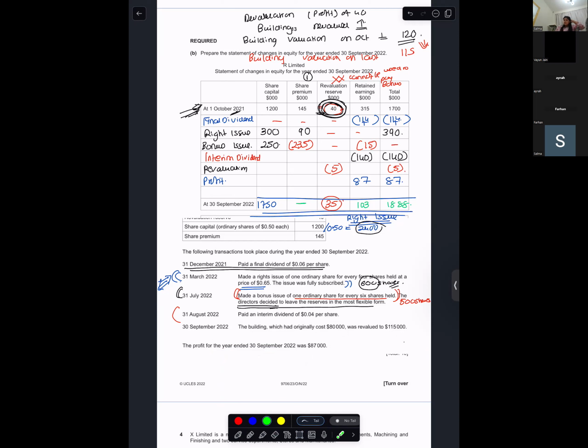What is shareholders' equity? The total amount that you get from this, the full total, 1888. So it will be share capital plus share premium plus revaluation reserve plus retained earnings is shareholders' equity. Oh, okay.